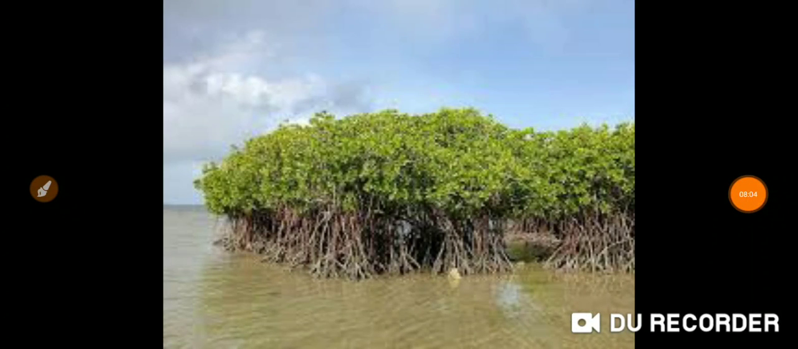The next one is tidal forest or mangrove forest. These forests occur in and around the deltas and estuaries. Already I explained that where river water mixes with the ocean, the place of mixing is known as an estuary. In that place some quantity of fresh water and some quantity of salty water are mixed with each other. In this type of area the tidal forest is found.